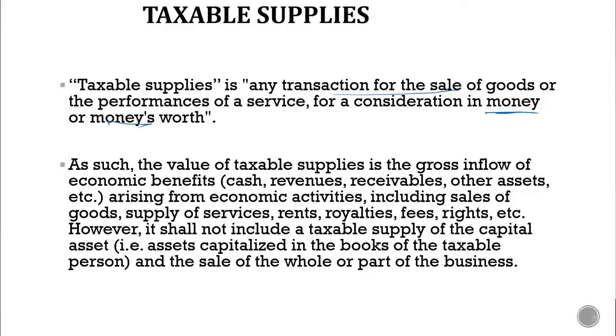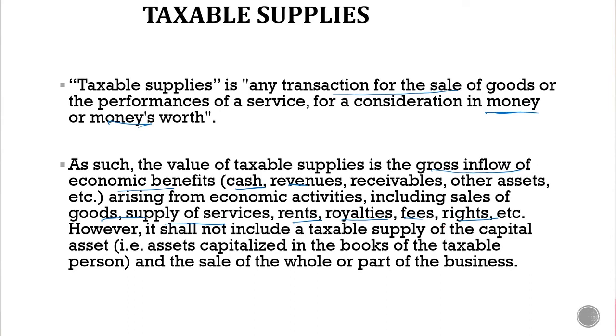Now, what makes up the value of taxable supplies? The value of taxable supplies is the gross inflow of economic benefits. All the money and money's worth received. That's what it means. The cash received, the revenue received, all the receivables, all the assets arising from economic activities, including sales of goods, supply of services, rent, royalty income, fees, rights, etc. So all these make up the taxable supply.